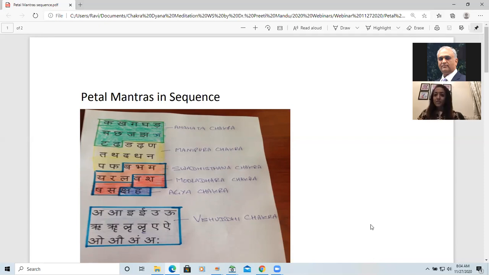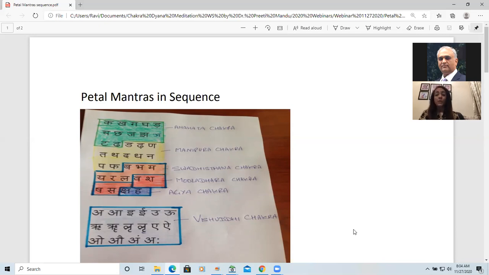Now look at the Swadhisthana. After Anahat, then Manipur, then Swadhisthana comes. In Swadhisthana, there are 6 petals. That means 6 mantras, that means 6 alphabets, that too in a sequential order. So you can see it over here. It's ba, bha, ma, ya, ra, la: bang, bhang, mang, yang, rang, lang, which are decorated, which are a part of our Swadhisthana Chakra.